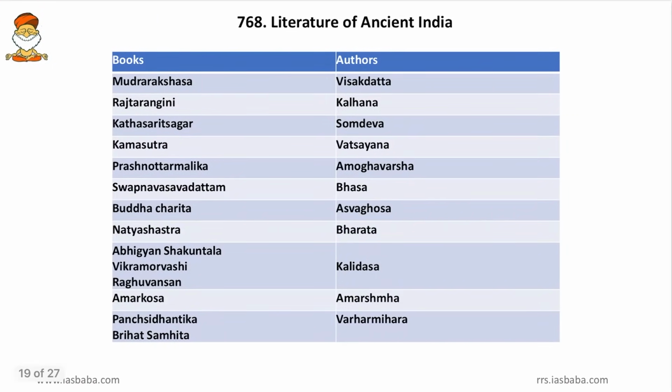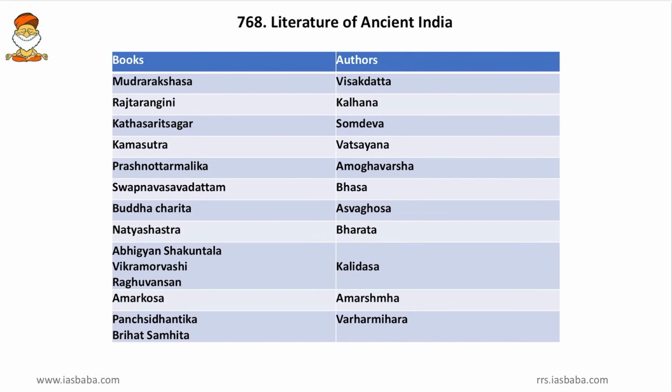Then come to the next one, the literatures of ancient India. Friends, nowadays not only the books and authors, but what is contained in the book, even those are being asked by UPSC. However, it is insane to go through every book and what it contains within. So go through the names. If you get some idea about the meaning of the name of the book, and then if you are able to take a guess, then let the guess go as it goes. However, it is very insane to prepare on them exclusively.